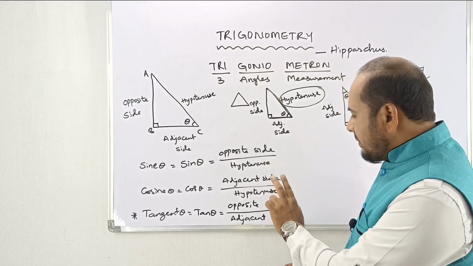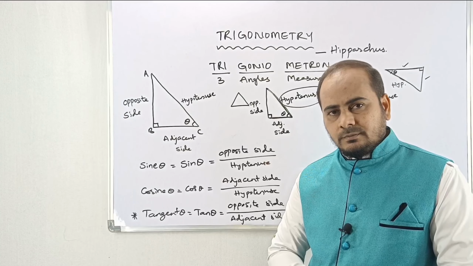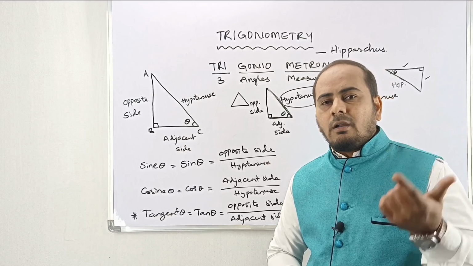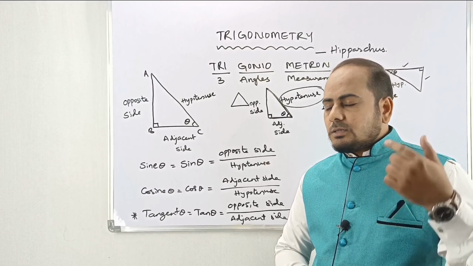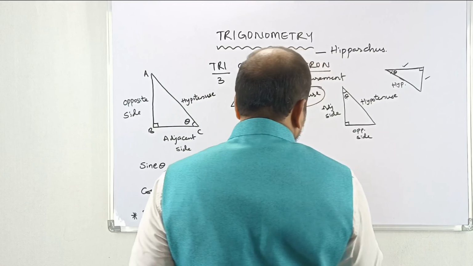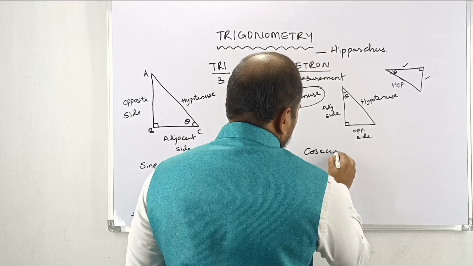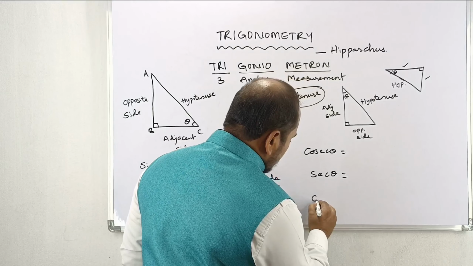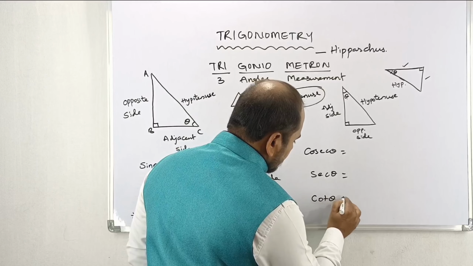Like this you have to prepare it perfectly first, and after preparing you have to recite once, recall all: what is sin theta, what is cos theta, what is tan theta. Prepare it, and then after you start writing cosec theta, then sec theta, afterwards cot theta.